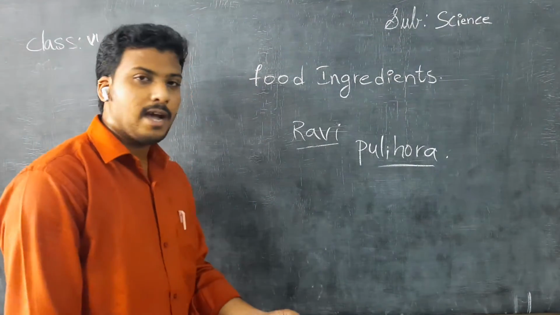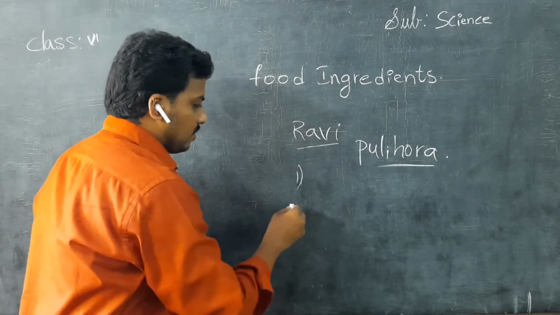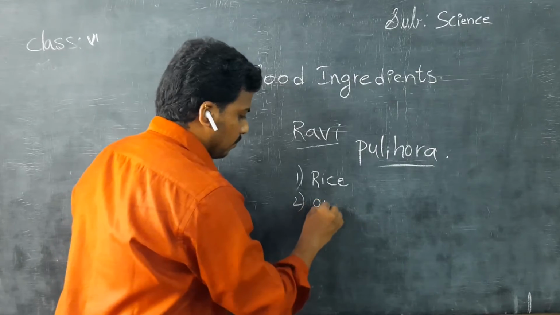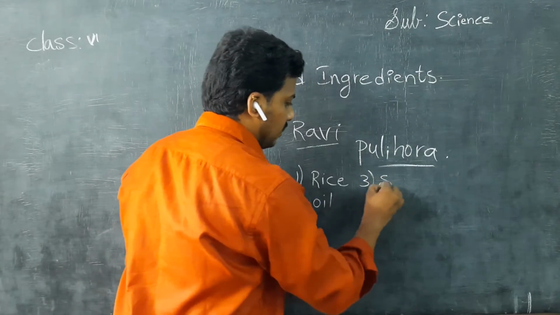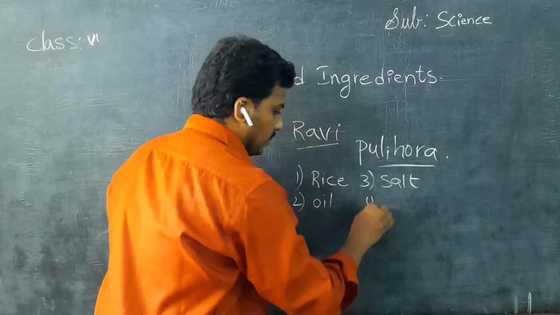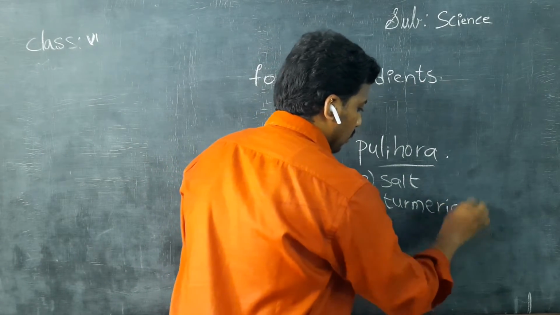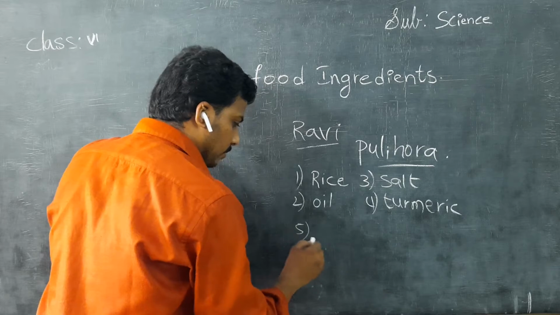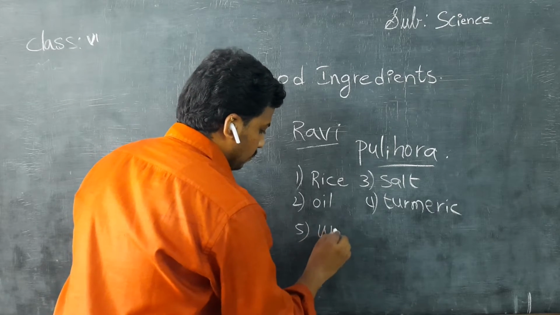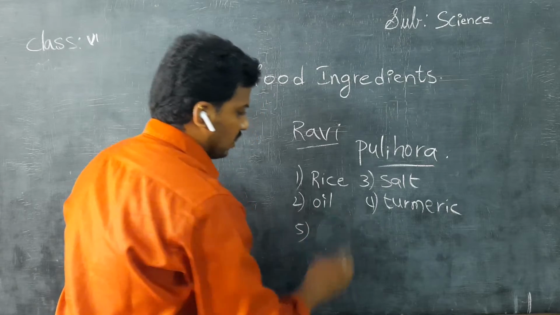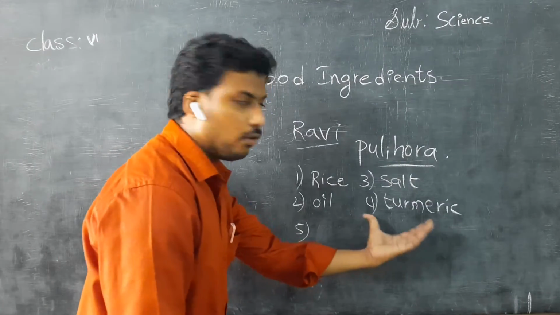Then her mother replied, one of the main things is rice. Second, oil. Third, salt. Fourth, turmeric. Fifth, water. Okay children, mainly we got four items.